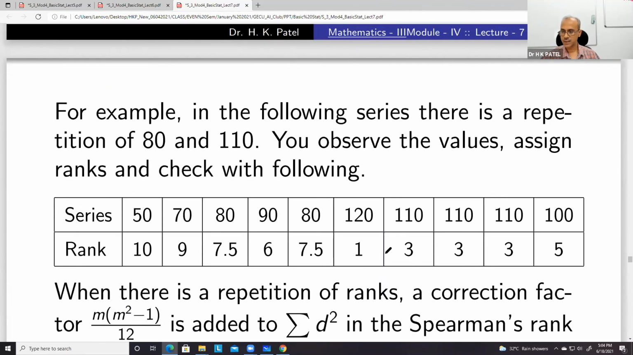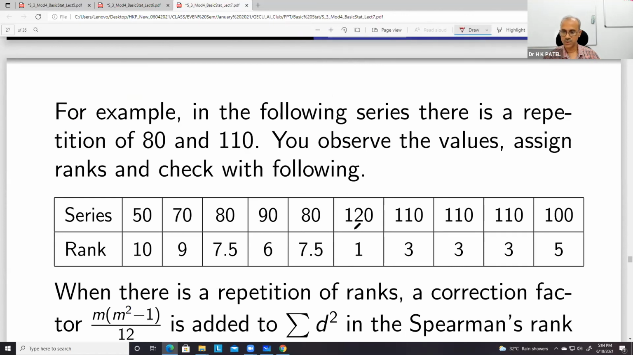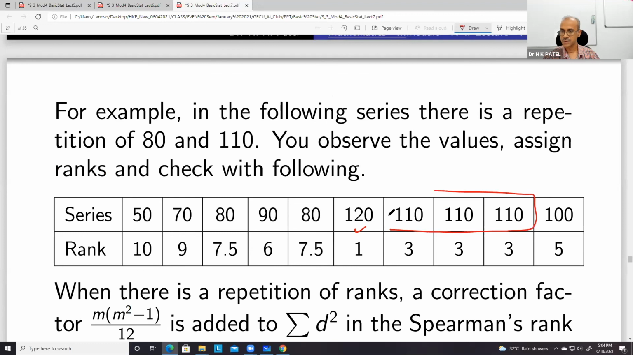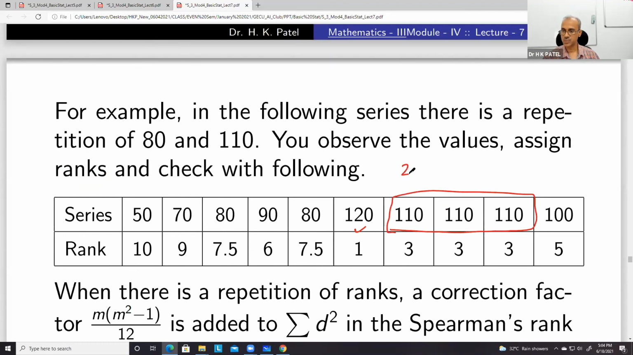Now similarly, here in this series, you can see that first is 120, and then after that 120 you have three same numbers, 110. So they occupy the positions second, third and fourth. So what we do, we take the mean of these three numbers, that is equal to 3. So we give rank 3 to each of these numbers.